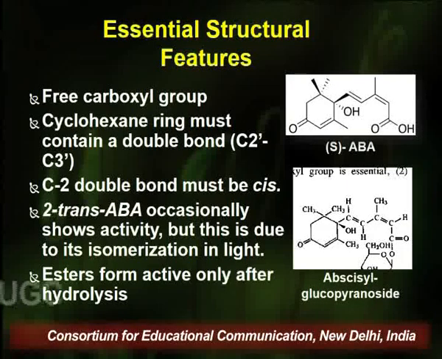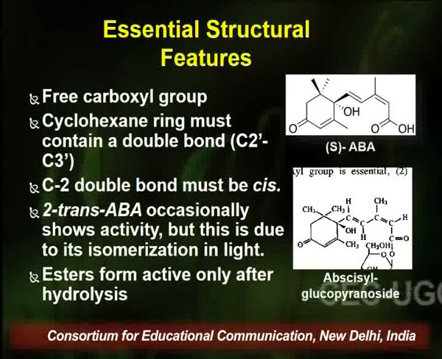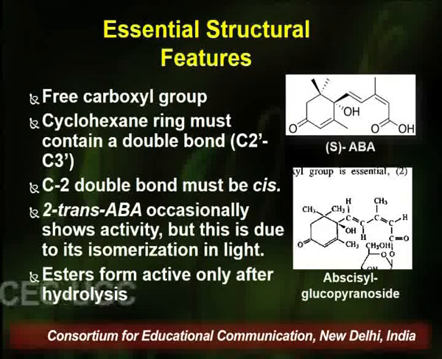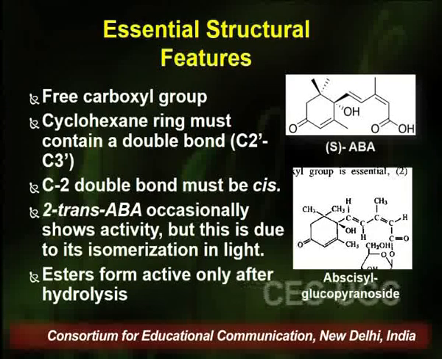And not only the double bond, but this double bond should be present in the cis configuration, because the trans configuration will eventually lose the activity. And these abscisic acid molecules are stored in the plant in the form of glycosides.